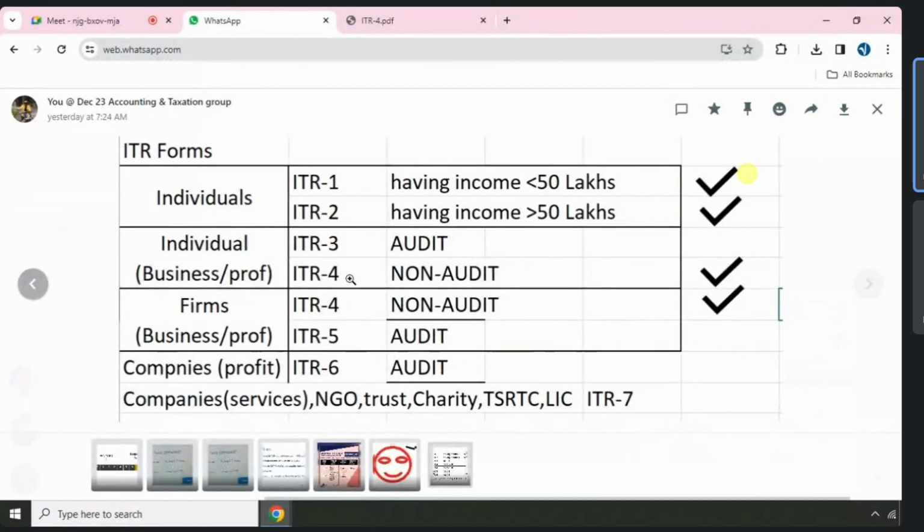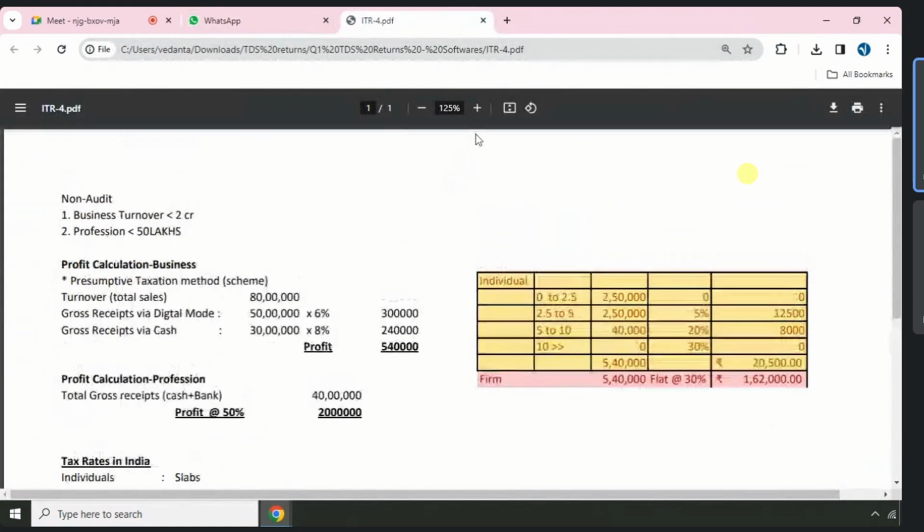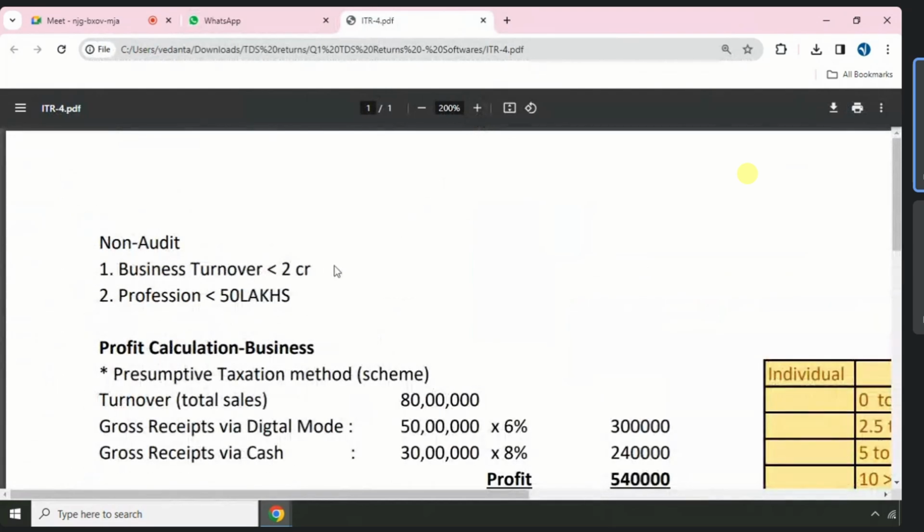So to file ITR form number 4, we should be eligible for non-audit. Okay, so what is the criteria for non-audit? If you see on screen, any business whose turnover, the total sales value, is less than 2 crore. I am talking about business.